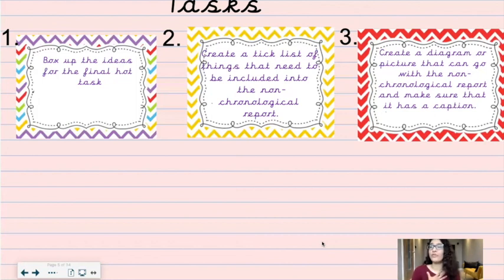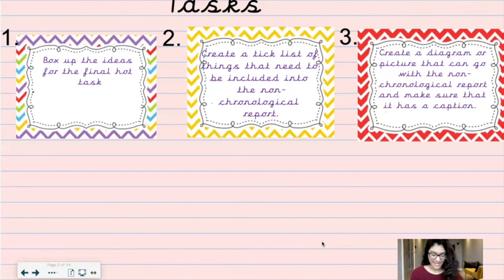If I was being spoken of, you could do a picture of my favorite food, and just write, this is a picture of Miss Schoolzar's favorite food. Do you know what I mean? It's something related to them. You could do a picture of them if you'd like to, but maybe to make things a little bit more interesting, you could do something that doesn't have their face on it, and that's then why you have to do a caption, because it wouldn't be as easy to tell what the picture is about.